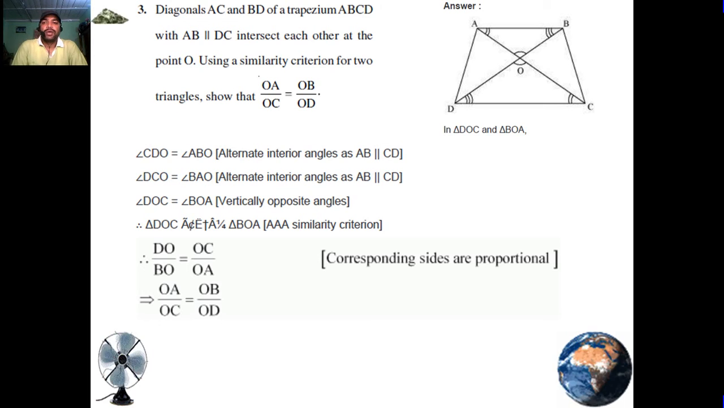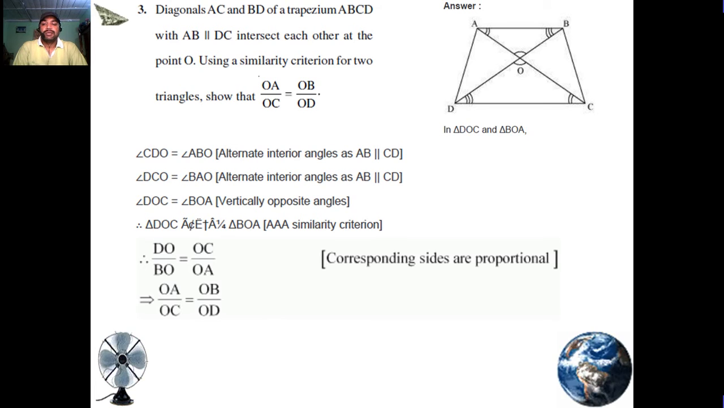Question number 3. Diagonals AC and BD of a trapezium ABCD with AB parallel to DC intersect each other at the point O. Using a similarity criterion for two triangles, show that OA upon OC equals OB upon OD. Angle CDO is equal to angle ABO, alternate interior angles as AB is parallel to CD. Angle DCO is equal to angle BAO, alternate interior angles as AB is parallel to CD. DOC and BOA are vertically opposite angles.